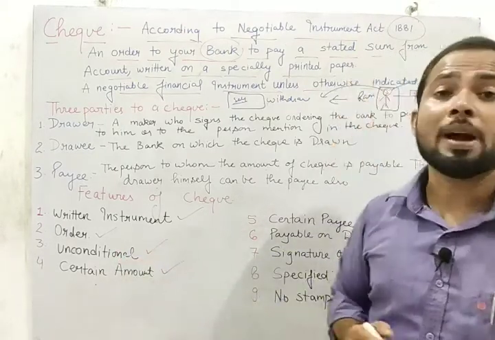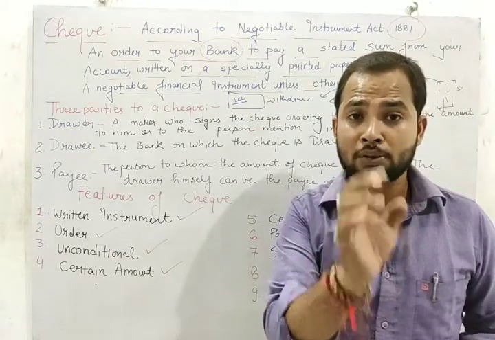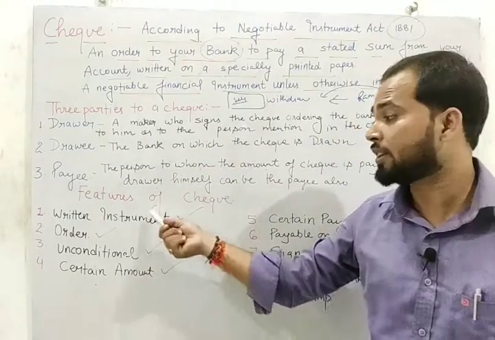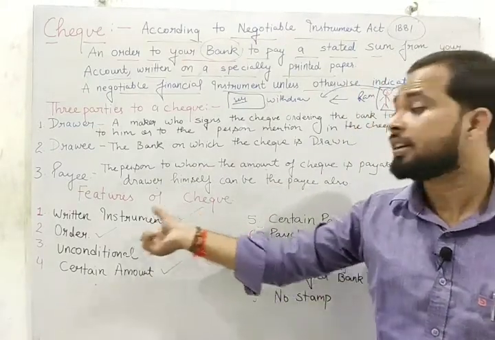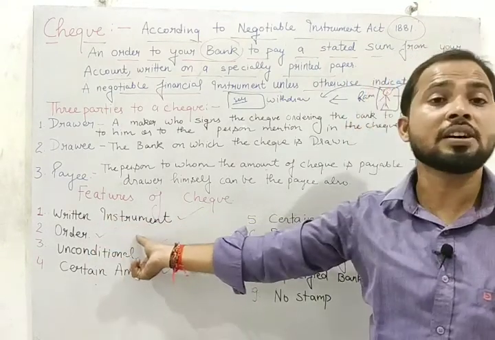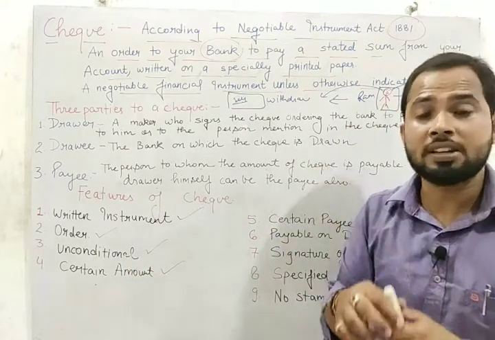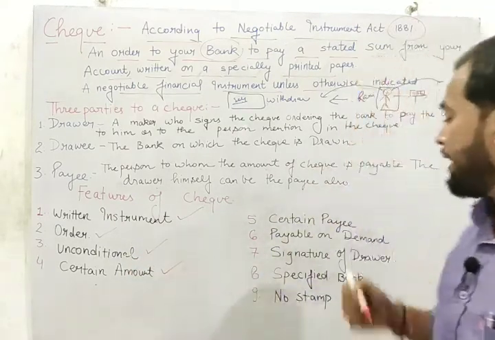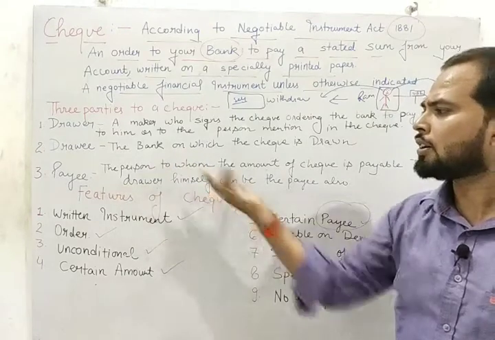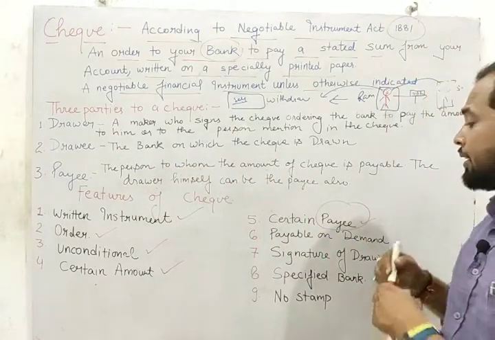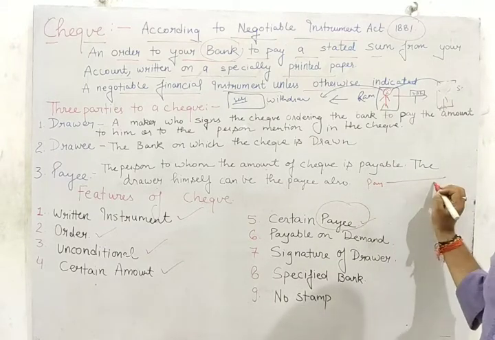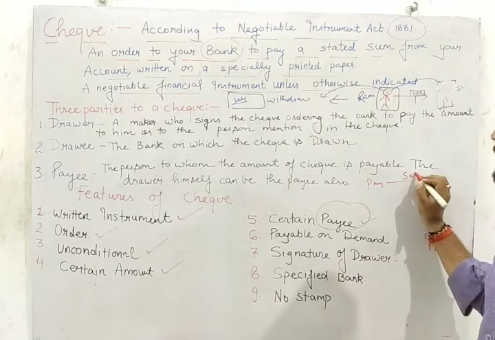Next one, we have to mention a certain amount, and the amount should be the same in words as well as in figures. So we have to mention that certain amount in a check. The first one is that it is a written instrument. Second, it is an order to the bank to withdraw or transfer the money. Next is unconditional. No need to mention the condition. We have to write the certain amount. And next, we have to mention the name of the payee. It may be some other person, or in some conditions the drawer himself can become the payee. If it is for some other person, we have to mention the name of that particular person in front of pay. If we are withdrawing the money, we have to write self.